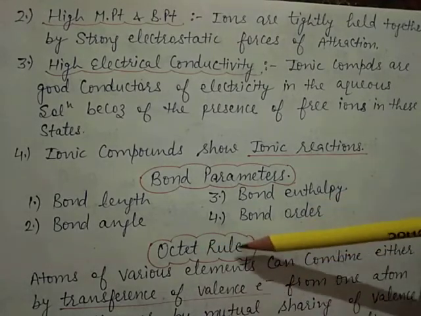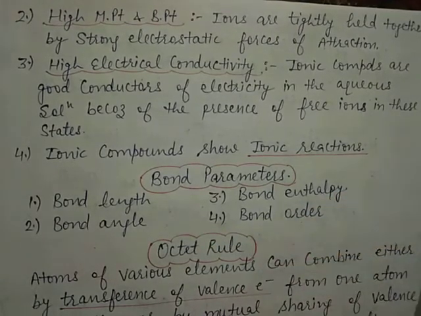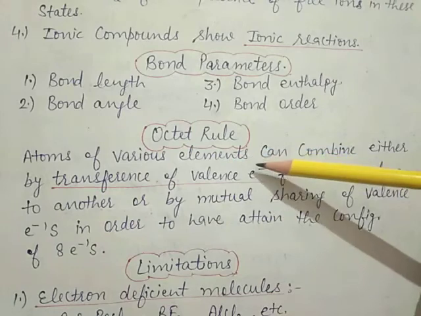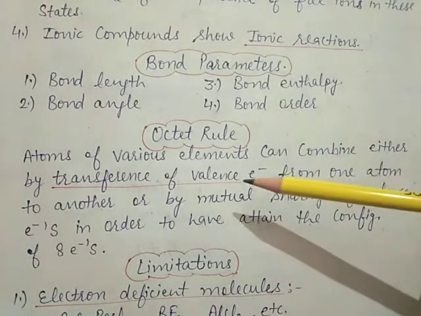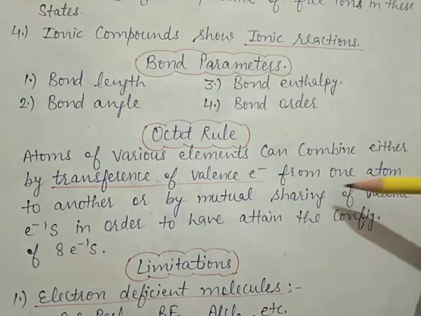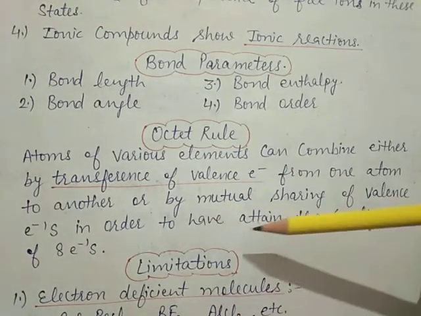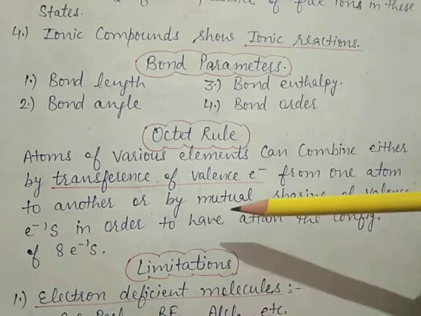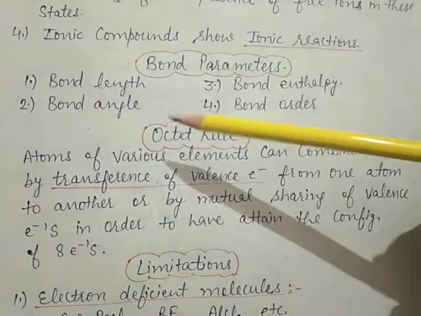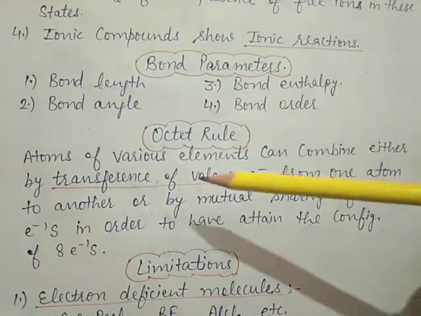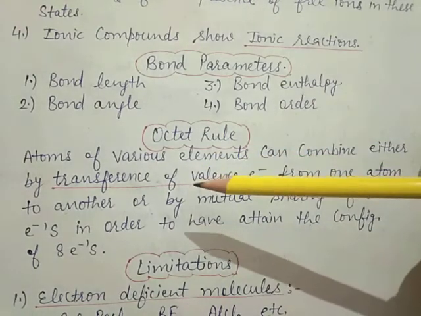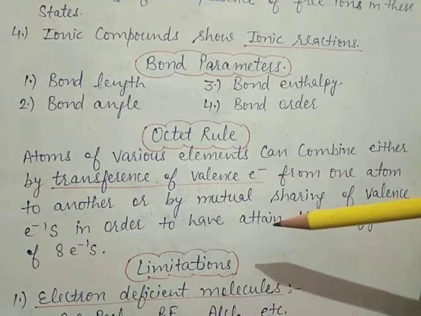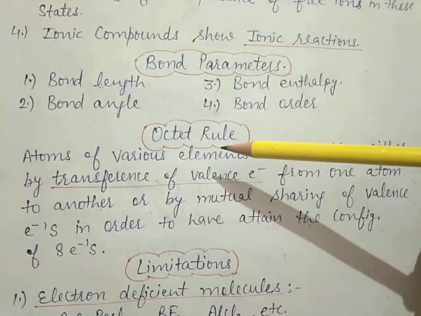Now, the next topic is the octet rule. Octet rule means the atoms of various elements can combine either by the transference of valence electrons from one atom to another atom or by the mutual sharing of valence electrons in order to attain the electronic configuration of 8 electrons. Octet means 8 electrons. Means either the atoms combine to form an ionic bond or covalent bond in order to complete the stable configuration. This is called the octet rule.